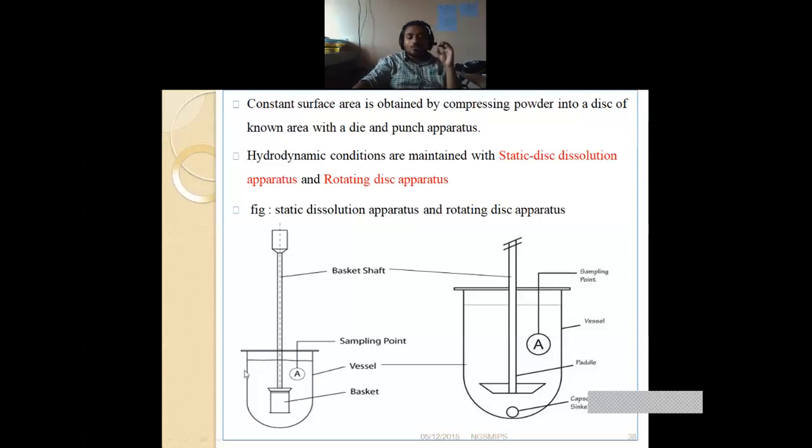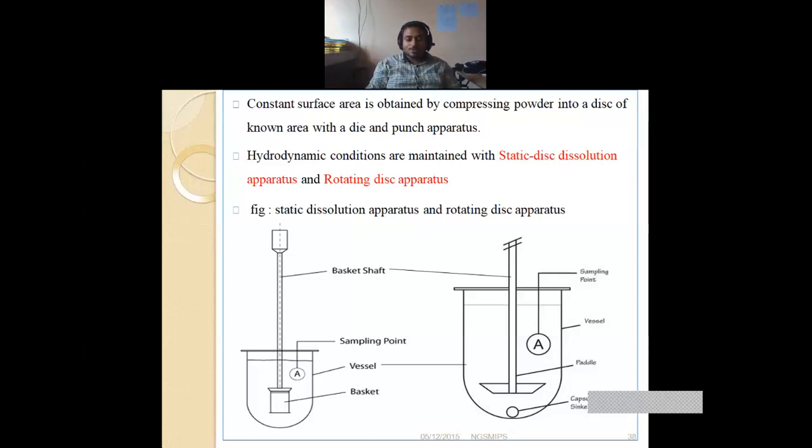Okay. In which cases are we using the basket type apparatus? We are using the basket type apparatus in the case of immediate drug release, in those formulations in which we are using superdisintegrants. That means when we put the tablet, it will immediately disintegrate. Have you seen this type of tablets? Those tablets, when put in that particular media, immediately disintegrate.